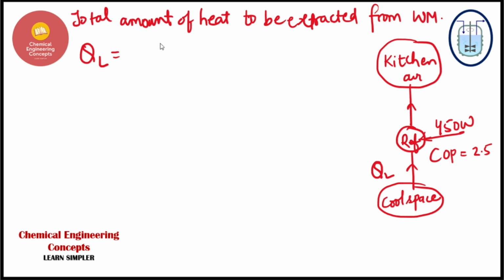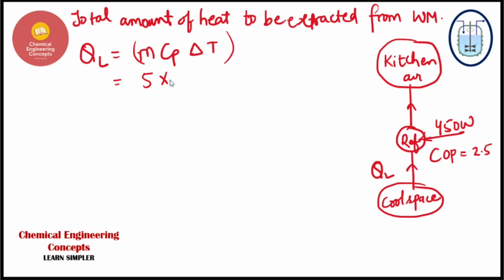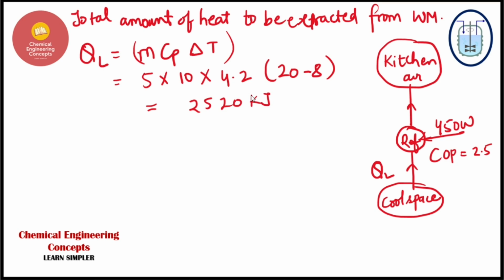Now the heat will be simply the specific heat, m Cp delta T. Now we can substitute the values. The watermelons are 5 in number and they are carrying the weight of 10 kg each. So we will have 5 multiplied by 10, that will be the total mass, and the Cp value which is given to be 4.2, multiplied by the temperature difference, that is from 20 to 8 degrees centigrade. So this much amount of heat, which is coming up to be 2520 kilojoules,